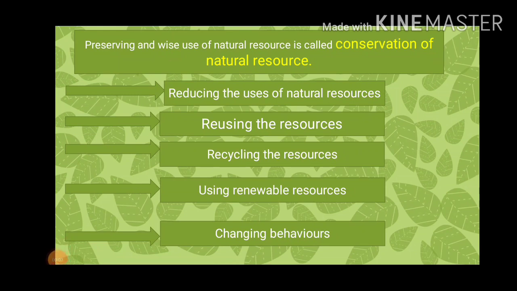The best way to conserve the natural resource is being economic while we are using the natural resources. So what will happen if we are being economic? It will make less wastage of the natural resources. For example, during cooking we can use the natural gas, but when the cooking is done we have to stop the gas stove. Thus we can stop the unnecessary wastage of the natural gas. That's how we can reduce the use of natural resources, which is unnecessary.